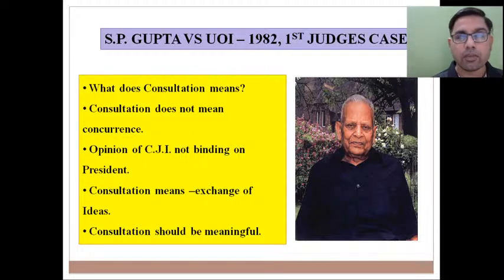So अगर Mr. X और Mr. Y को प्रेसिडेंट जज ऑफ सुप्रीम कोर्ट बनाना चाहते हैं तो उनका जो भी एकेडमिक रिकॉर्ड है, the kind of judgments they have delivered, that clearly establishes that they are distinguished jurists of India, that file should be made available to CJI so that एक meaningful opinion CJI दे सकें प्रेसिडेंट को. हालांकि ये ओपिनियन प्रेसिडेंट पर बाइंडिंग नहीं होगा. This was the judgment in the case of SP Gupta versus Union of India case. Means till 1982 also, the executive would have their final say in appointment of judges of Supreme Court.